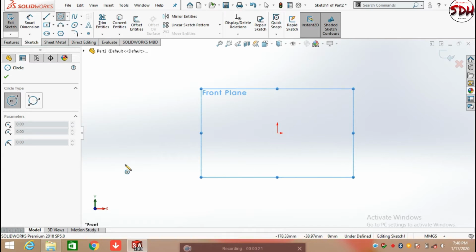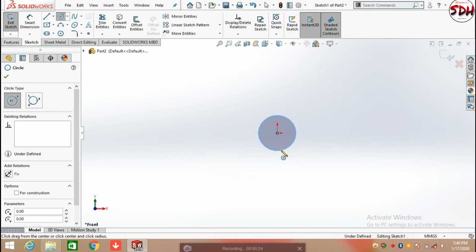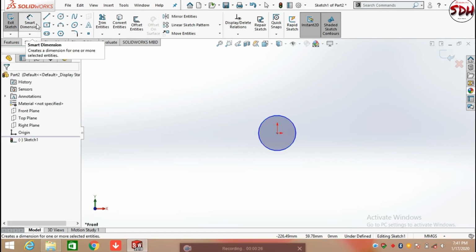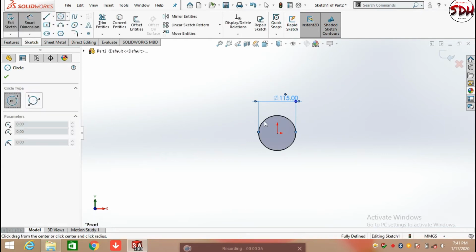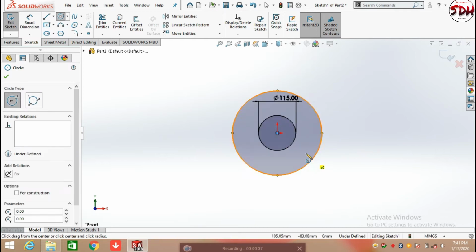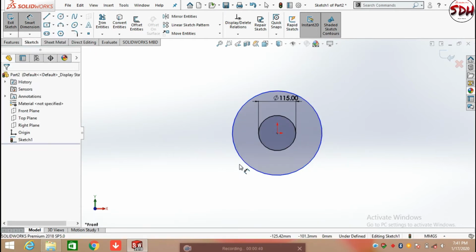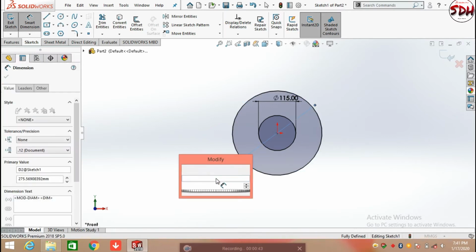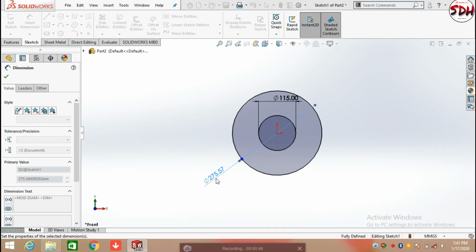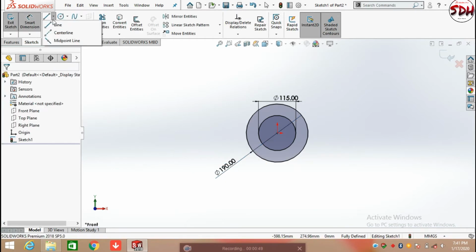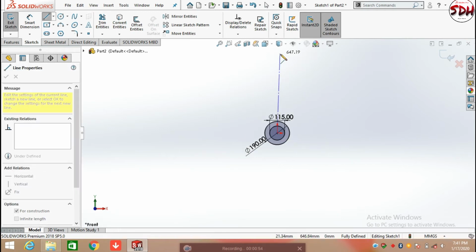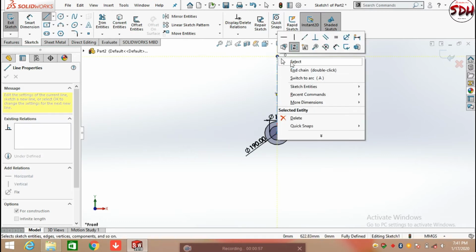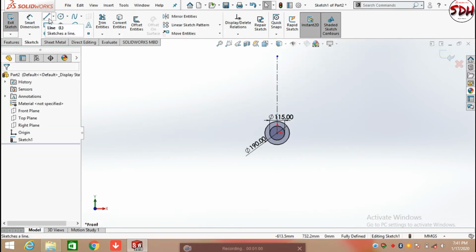Click on the circle command and draw a circle at the origin, defining its diameter as 115 mm. And again click on the circle command and draw another circle having a diameter of 190 mm. Draw a construction line from the origin. Now exit from the line command.